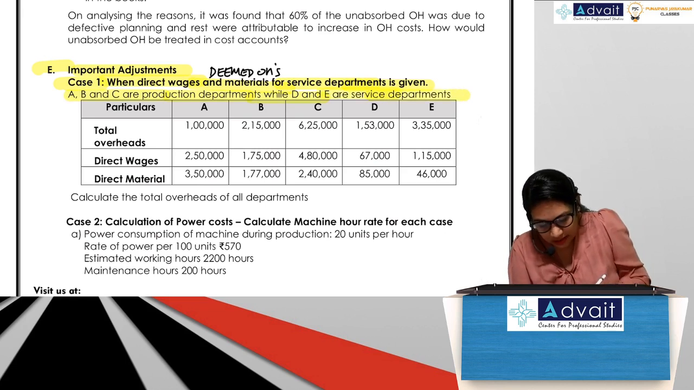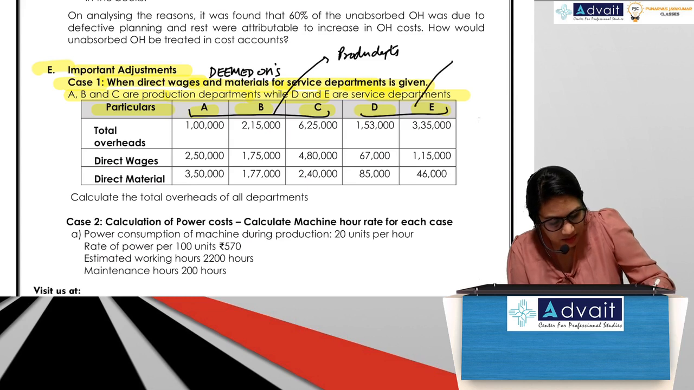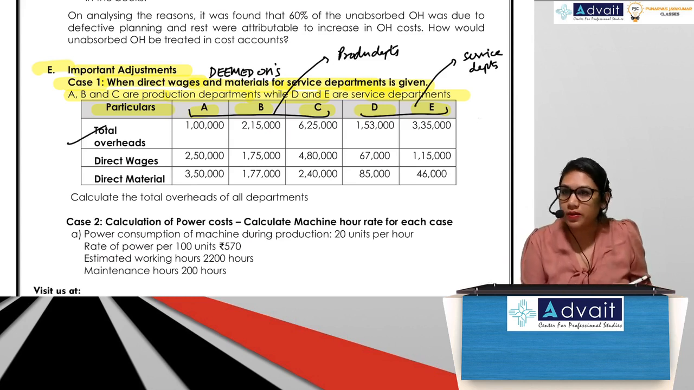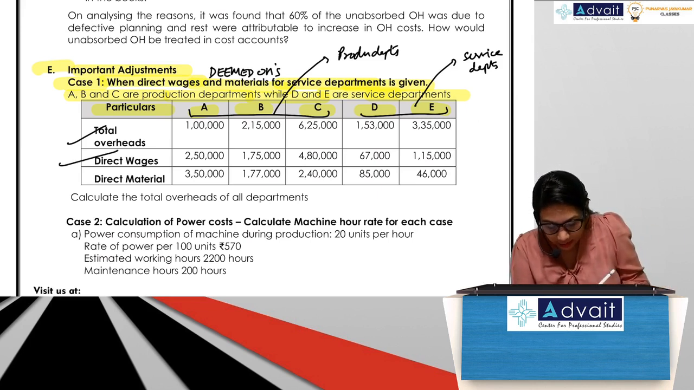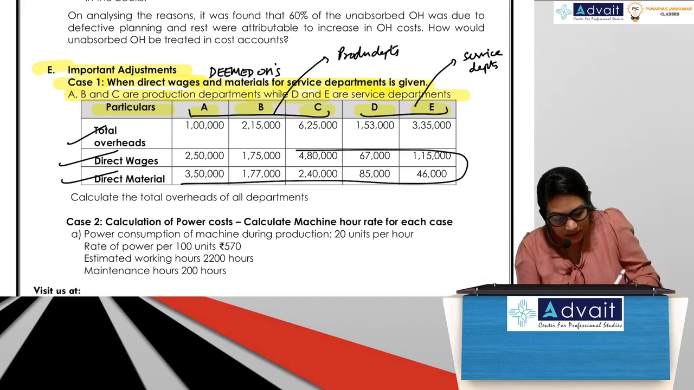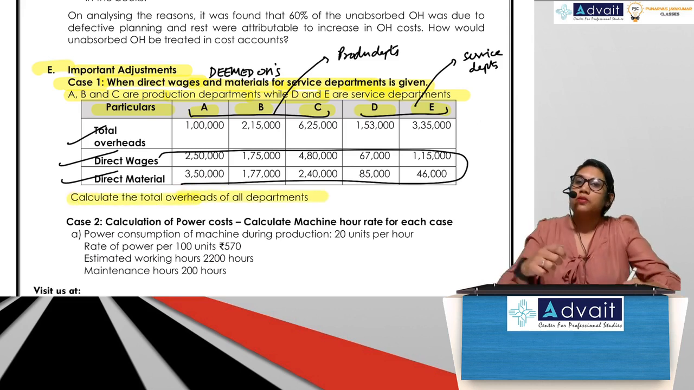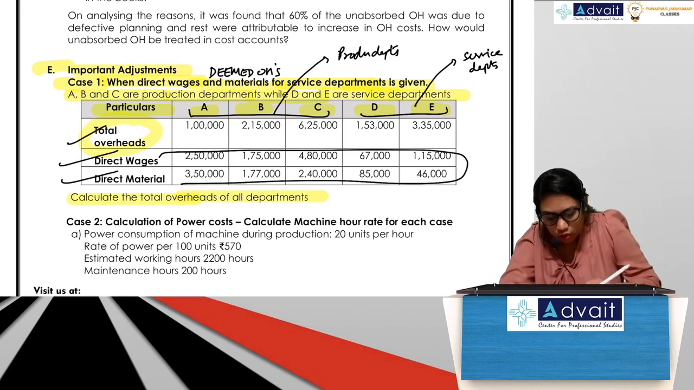So see here in this table, particulars A, B, C, D and E have been given. This is the production departments. This is the service departments, right? Now they have given us the total overheads for all the departments. What are these total overheads? The apportioned expenses. They've given us direct wages and direct material for all these 5 departments. And what have they asked us to compute? Compute the total overheads for all departments. So now what will we do? Will we add direct material and direct wages to total overheads?